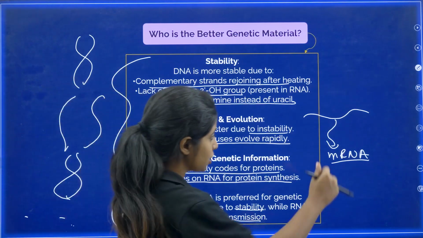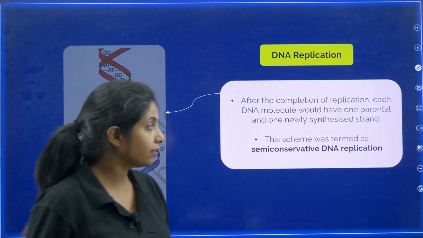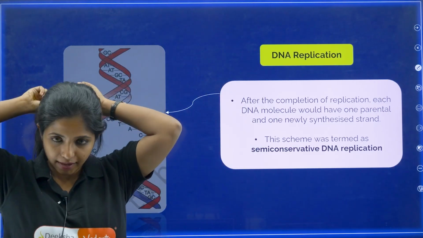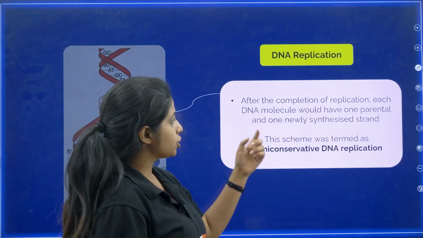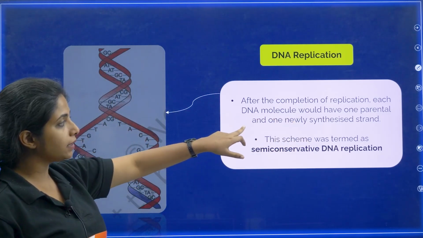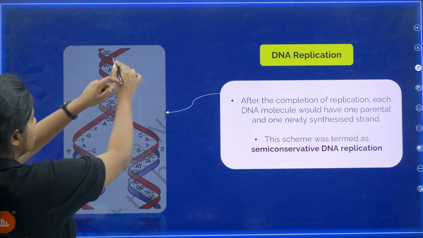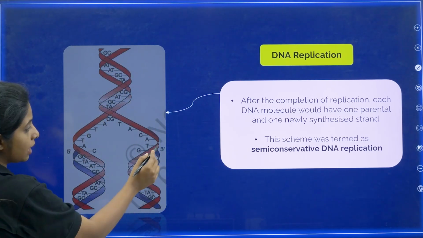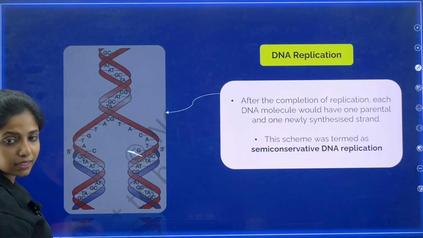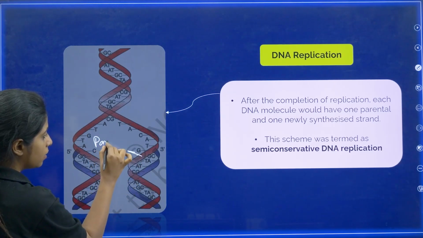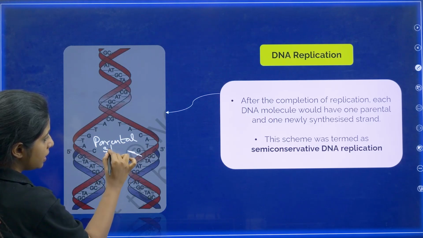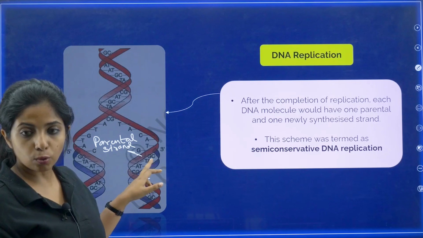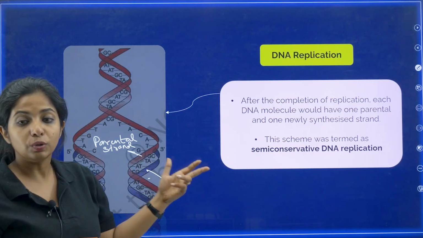Get it? Chalo. Now, DNA replication. How does this particular process exactly happen? Let's see. After the completion of replication, each DNA molecule would have one parental and one newly synthesized strand. If you see over here, this is a DNA strand. The DNA strand will unwind from itself, and there's a new strand that comes in over here. This strand which is already there is known as the parental strand, and this new strand is the newly synthesized strand.